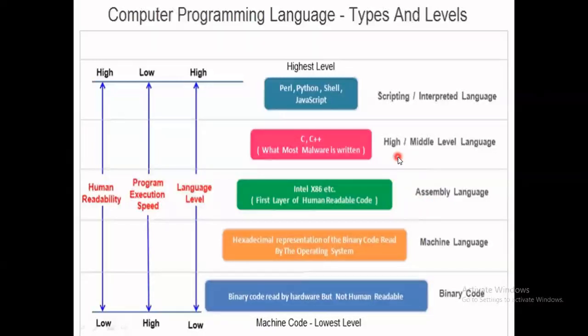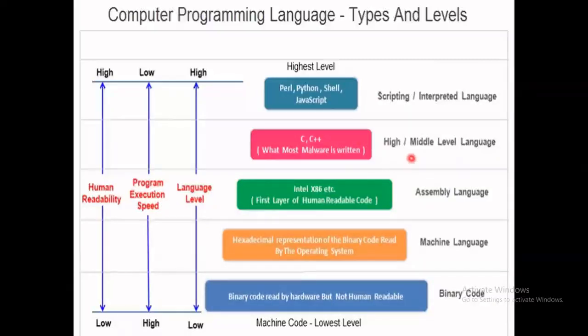Then one step higher comes a middle level language, or high or middle level language. C and C++ are considered middle or high level programming languages, and most of the malware is written in C and C++.